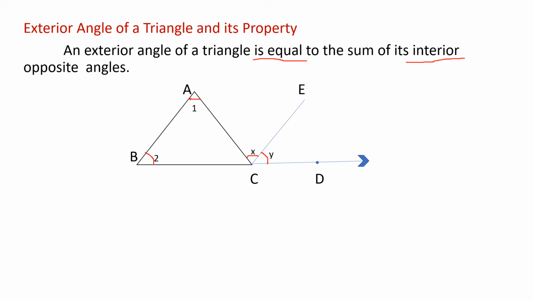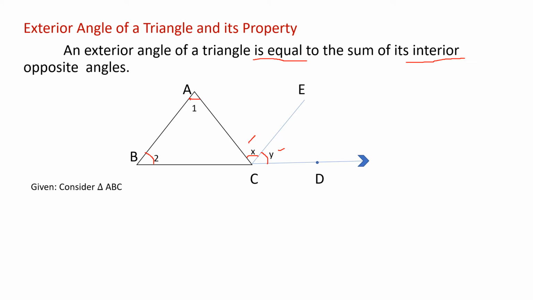Now from this figure, can you identify the interior angles? Here 1 and 2 are the interior angles, and what are the exterior angles? X and Y are the exterior angles. Why are we saying X and Y are exterior angles? Because X and Y are formed outside the triangle. So we want to verify this.